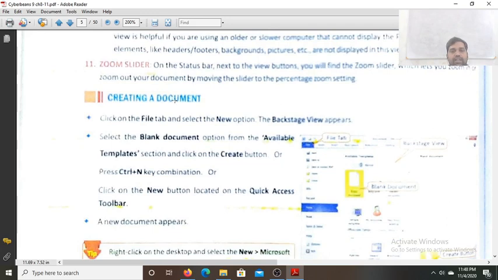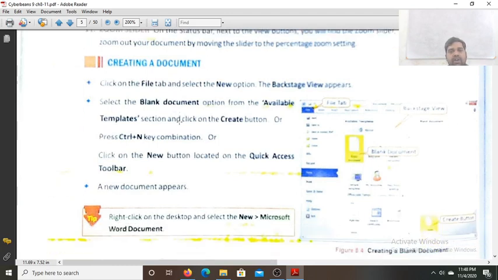Next is the zoom slider. On the status bar next to the view button, you'll find the zoom slider. This lets you zoom in or zoom out your document by moving the slider to the percentage zoom setting. So with the help of this zoom slider, we zoom out or we magnify the content of the application window.